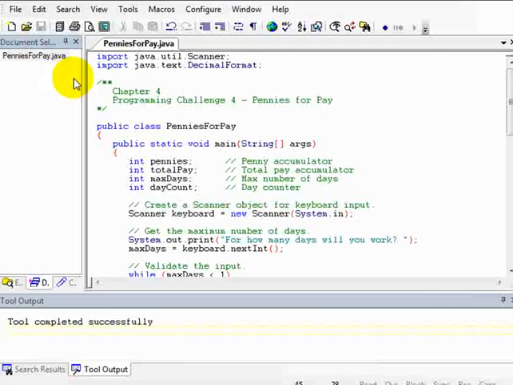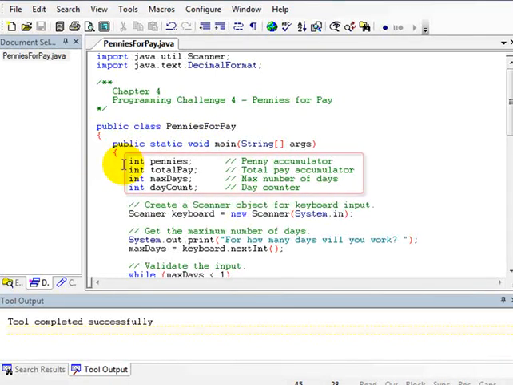Well, here's the code, and first I have the necessary import statements. I'm going to use a scanner object to get keyboard input, so I've got an import statement for the scanner class. In order to format the total pay as a dollar amount, I'm going to use the decimal format class. I'll create an instance of that class for the output formatting. My public class is named Pennies for Pay, and then here's the beginning of the main method.